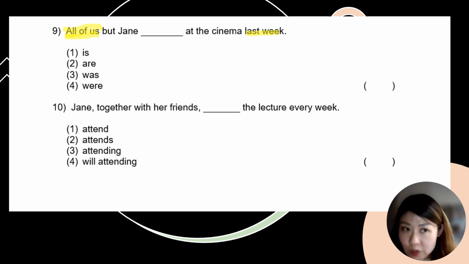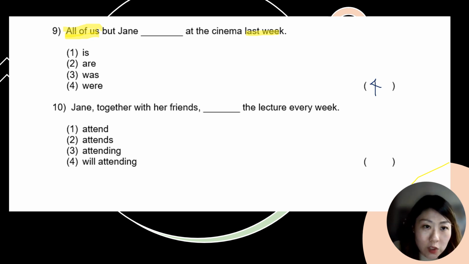We are not focusing on Jane, so all of us is plural, so the answer over here will be plural. We need plural subject verb agreement for this question, and the answer will be option number 4. So all of us but Jane, we are only looking at all of us, plural, so the answer will be were at the cinema last week. All right.